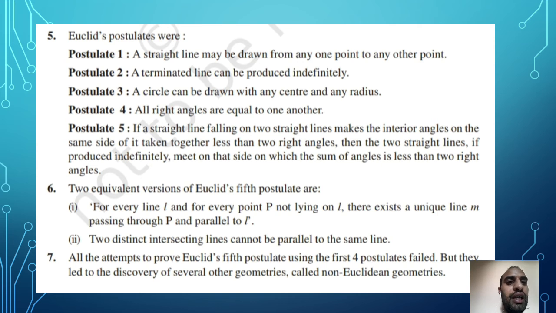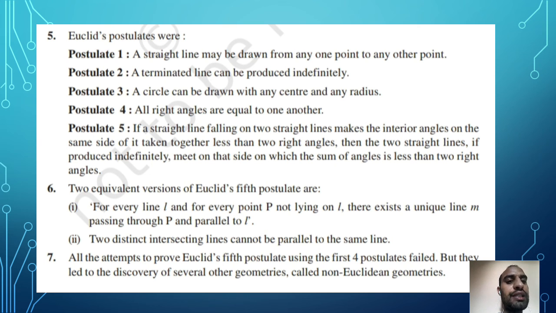First, a straight line may be drawn from any point to any other point. That means if you have 2 points, you can draw a straight line between these 2 points. Second, a terminated line can be produced indefinitely. A terminated line has a fixed length, so we cannot proceed it forward. Third, a circle can be drawn with any center and any radius.